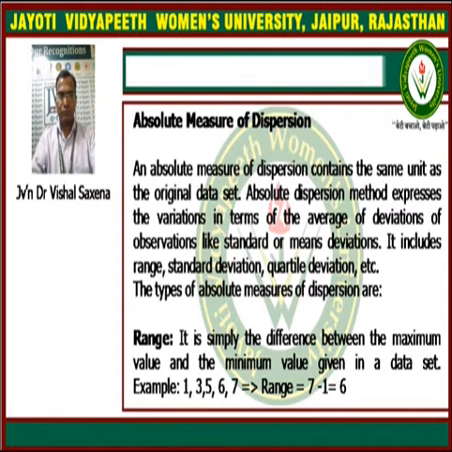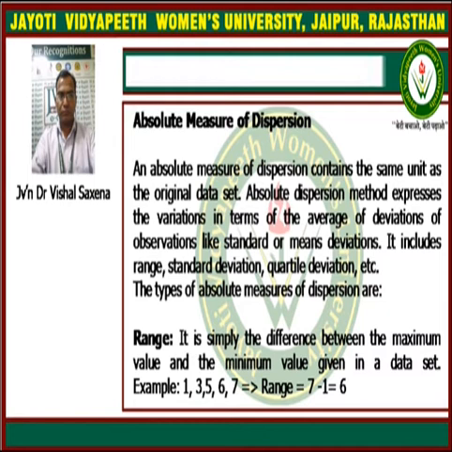For example, when we see the mean deviation and the standard deviation, we find the deviations in terms of the average from the measure of central tendency like mean, median or mode. So it gives the average of the deviations. What are the components of the absolute measure of dispersion? The components are range, standard deviation, quartile deviation and mean deviation.